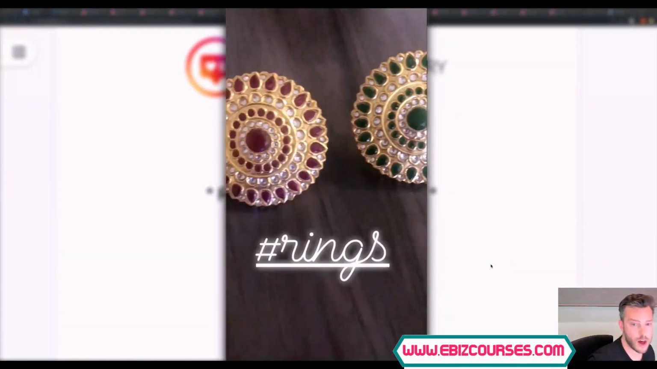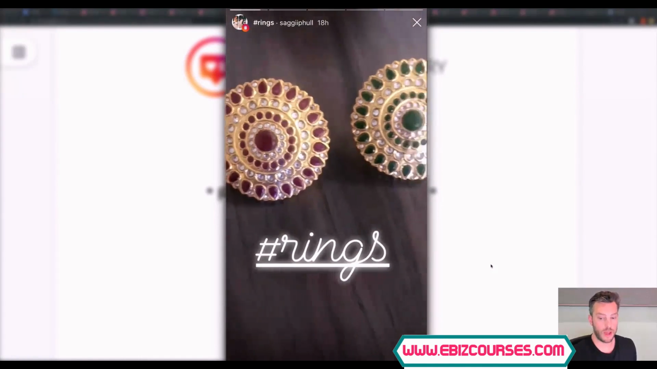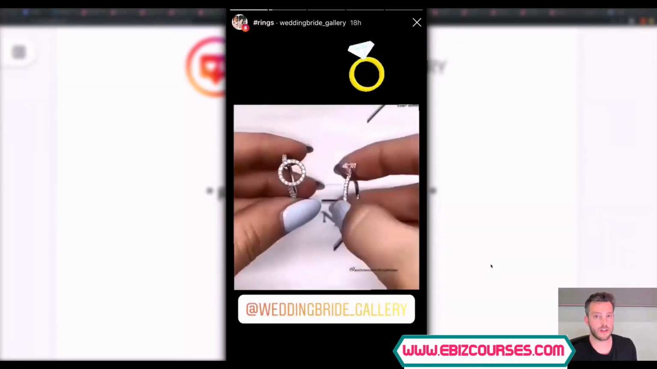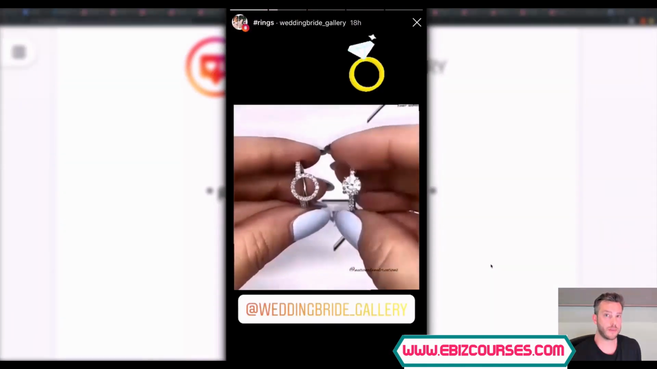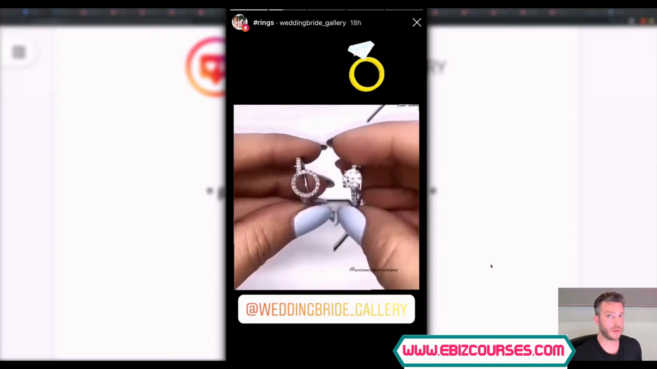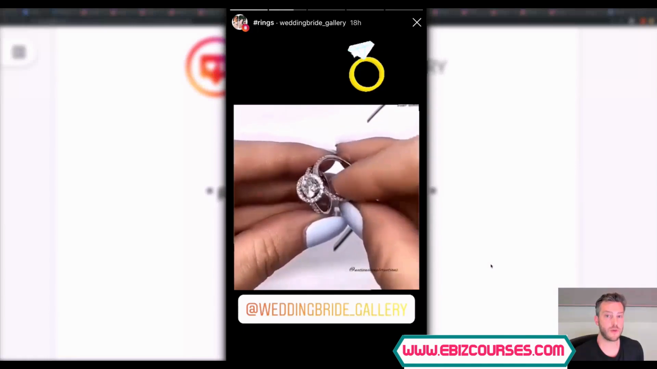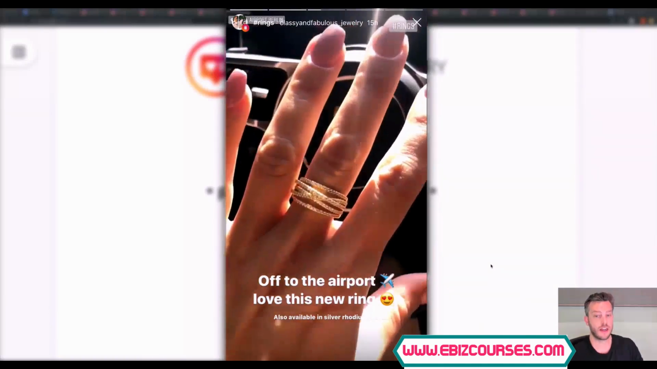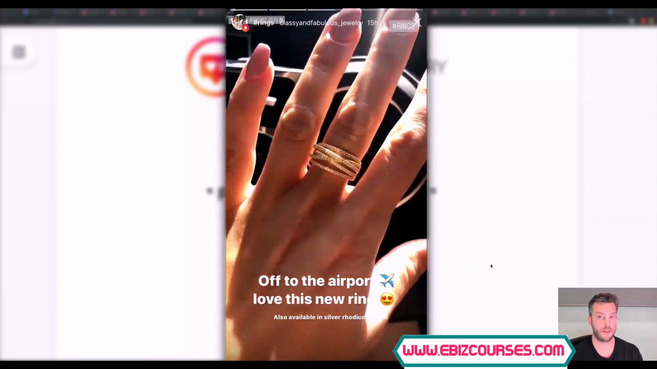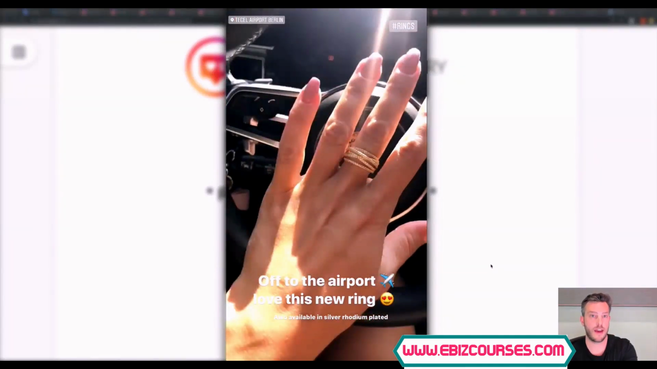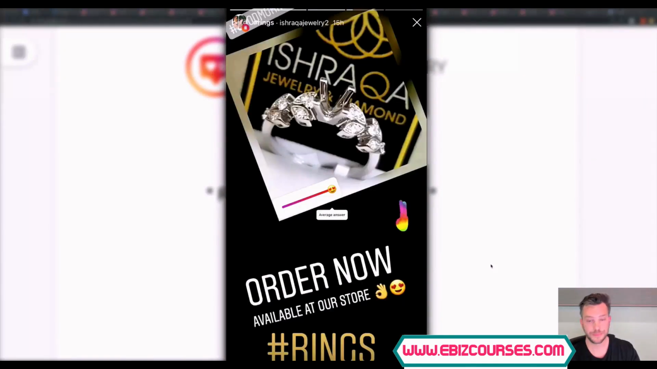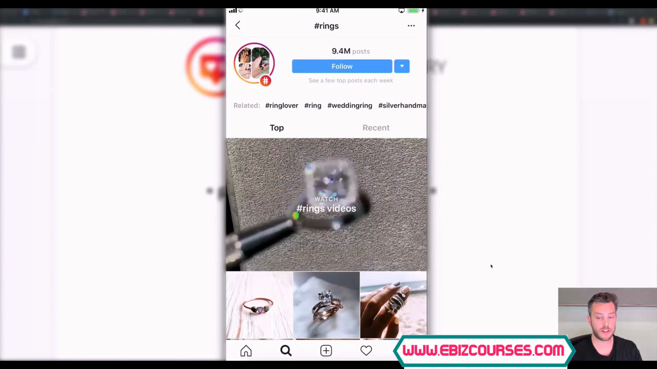So anybody following rings, if they're looking at the story of all these different rings up here, will randomly be able to see my content completely for free worldwide. You could get a massive amount of traffic if you are using hashtags in your stories using the hashtag feature. You'll notice at the top right, they have the hashtag rings up there. So you can really study and research how other people are using stories by looking at the hashtag as well, if it's a specific niche.